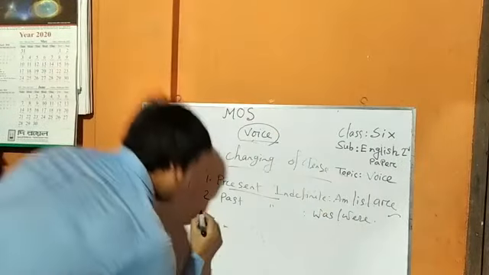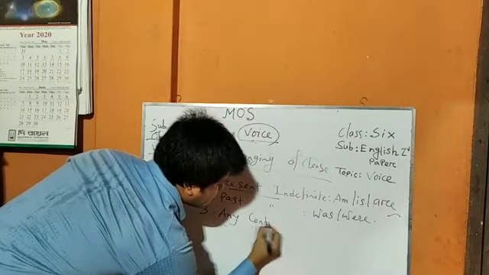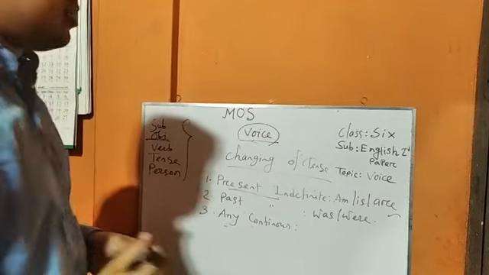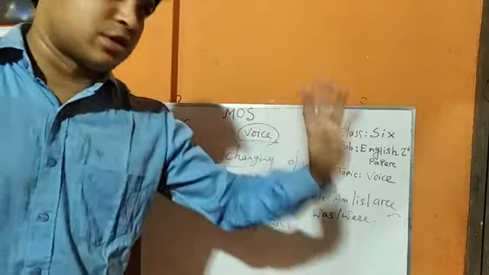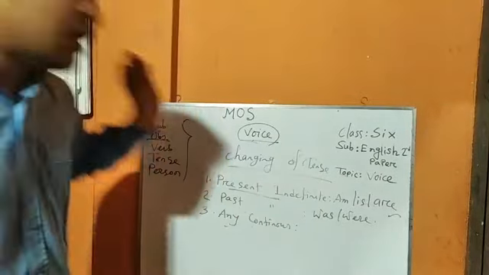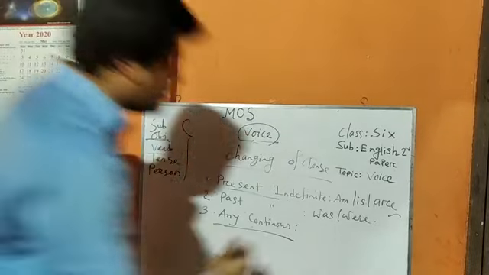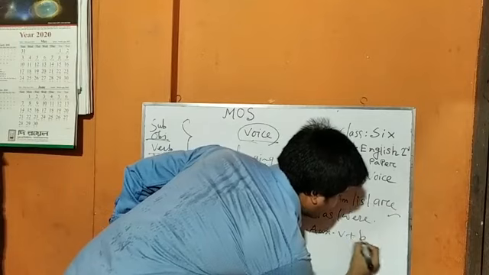Okay, any continuous. There are 6 types of continuous. That means present continuous, present perfect continuous, past perfect continuous, future perfect continuous. That is why when you find any continuous, at that time you just use auxiliary verb plus being.